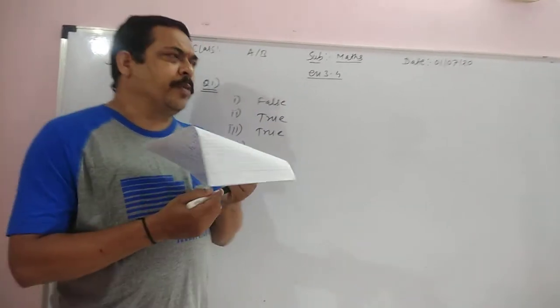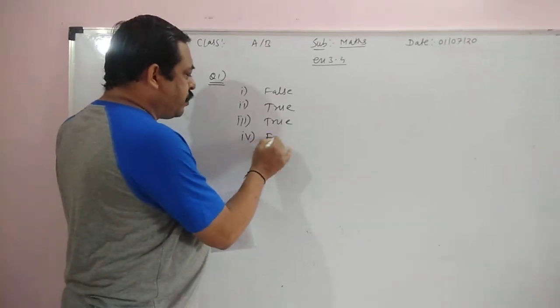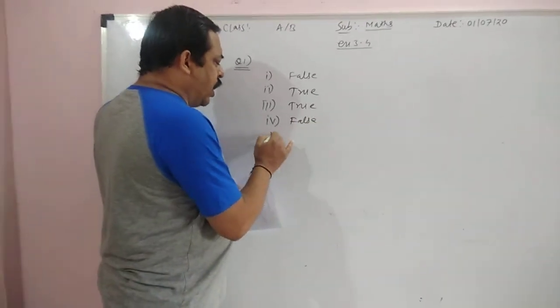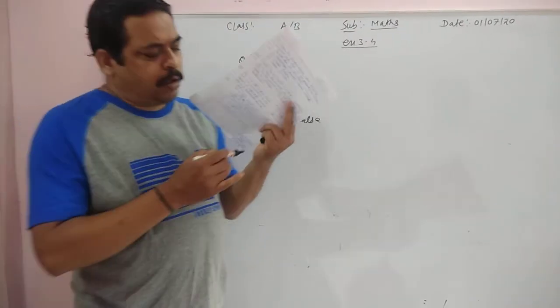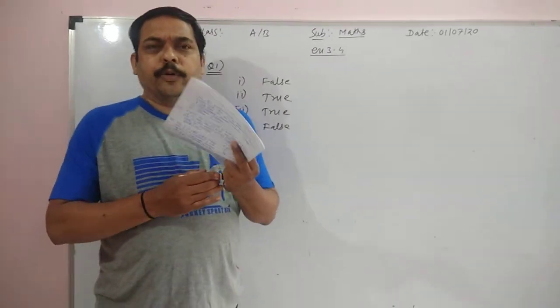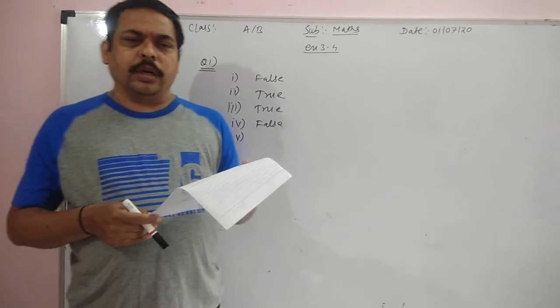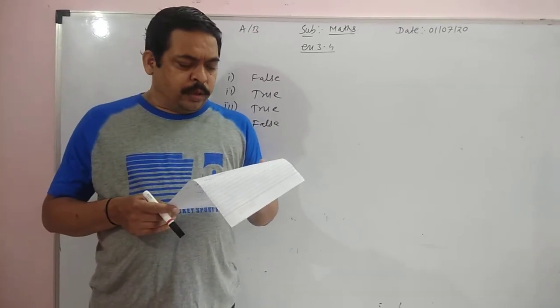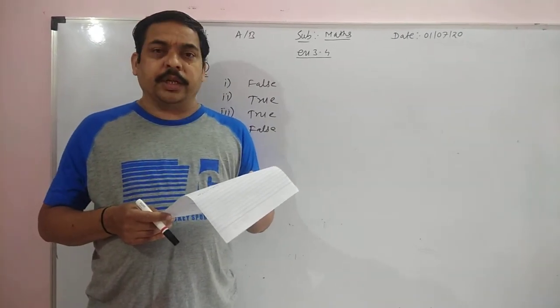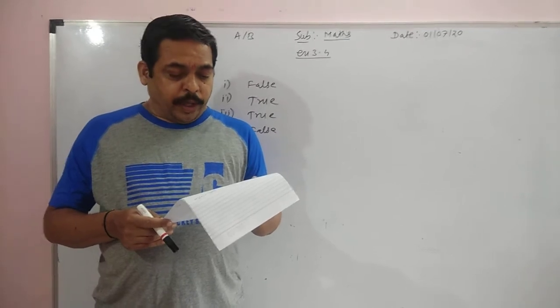That's why that statement is false. Because we know that all squares are parallelograms, since opposite sides of a square are parallel to each other, and when in a quadrilateral opposite sides are parallel to each other, then it is called a parallelogram.